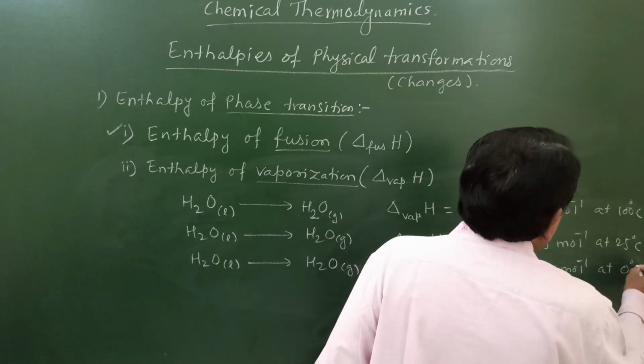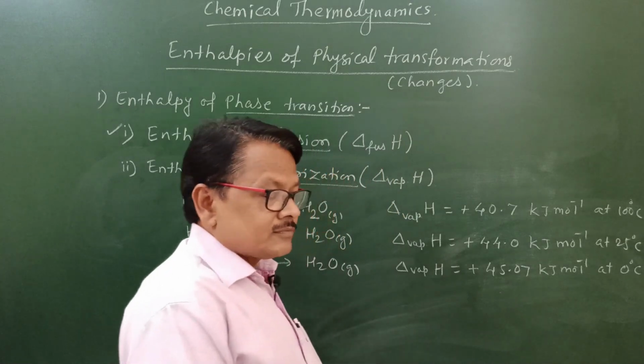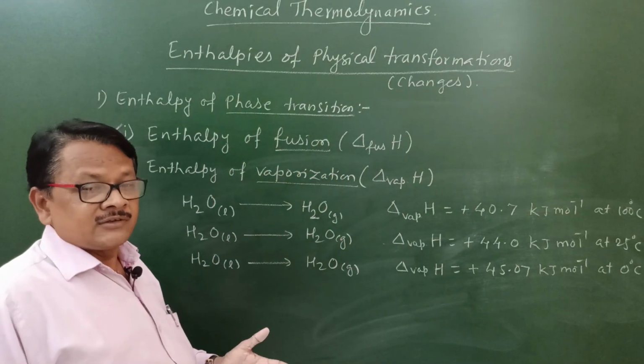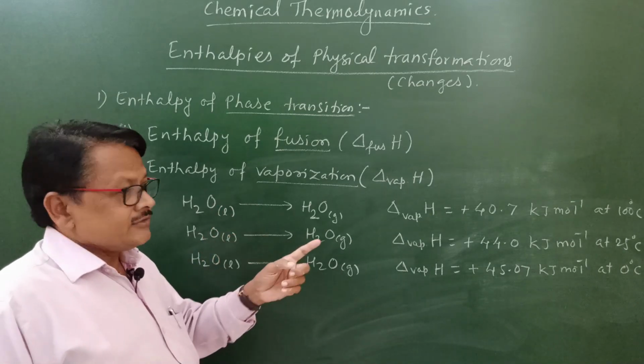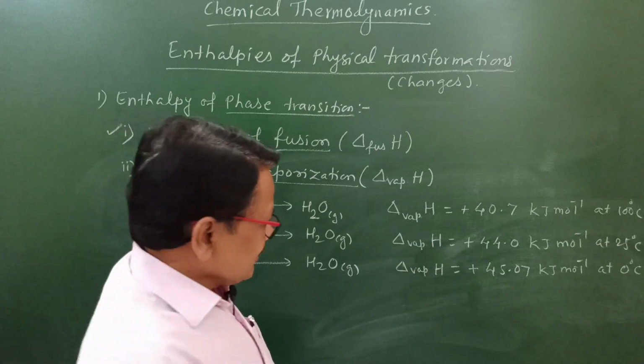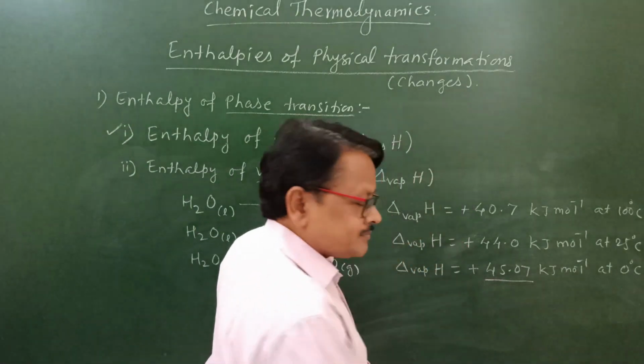Just to assume, the enthalpy of fusion at 0 degrees Celsius of solid ice is 6.01 kilojoule per mole. We are interested in this value.